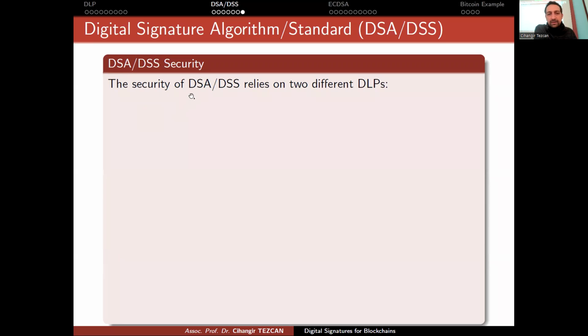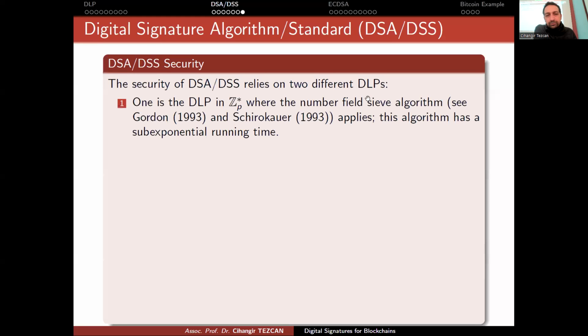The security of this digital signature algorithm relies on two different discrete logarithm problems actually. The first one is the discrete logarithm in ZP star, where the number field sieve algorithm applies, you can see these papers for more information. This is an index calculus type algorithm. This algorithm, as I mentioned before, has a sub-exponential running time.